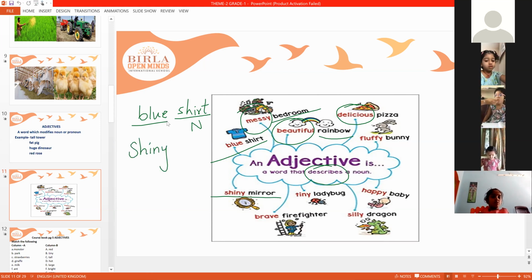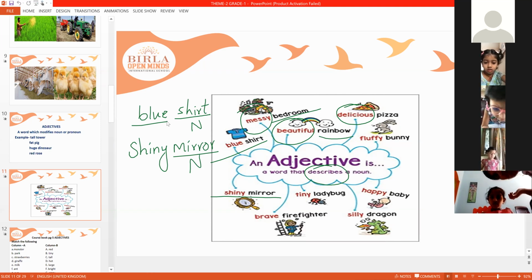Shiny mirror. Can you tell me what is a noun? Which one, beta? Which is the noun? Mirror. Very good. Mirror is a noun and shiny is an adjective. Very good. Shiny is an adjective.